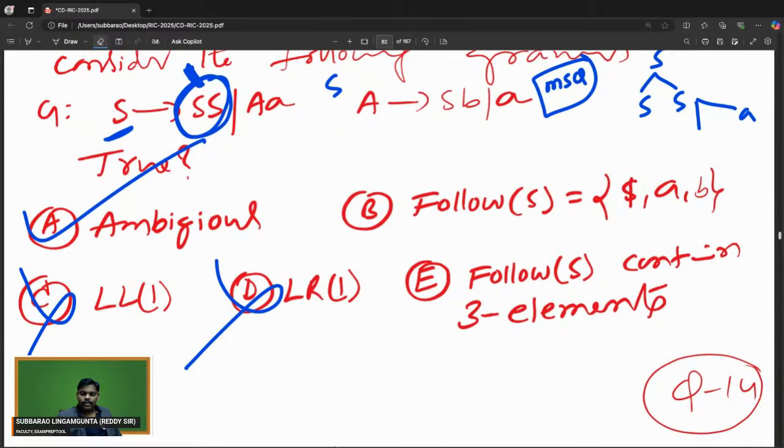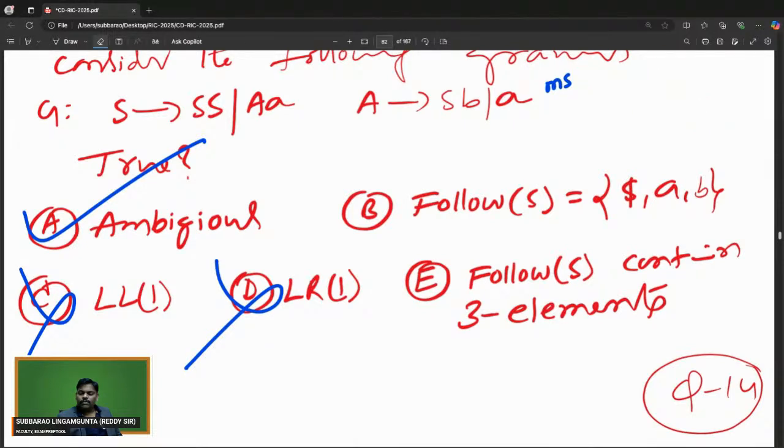In the given grammar, what is follow of S? I'm checking now. Everyone try to understand. It is an MSQ. I am trying follow of S, so let's check one by one. After S, what can be? B. Okay.